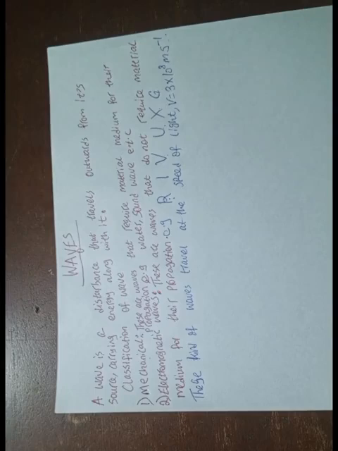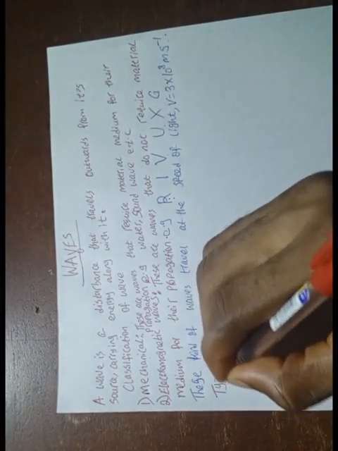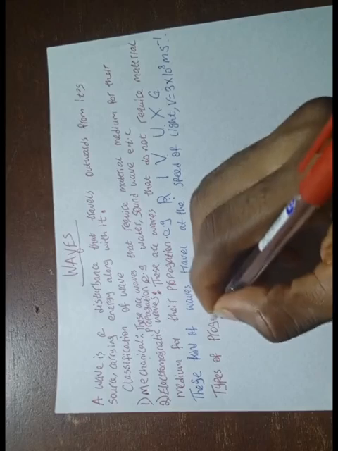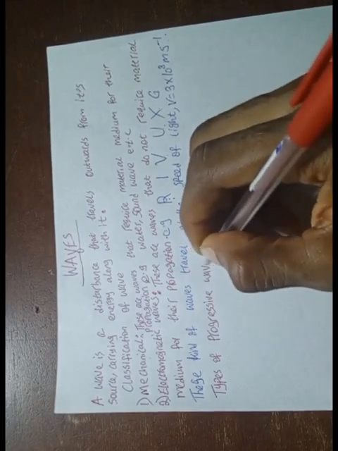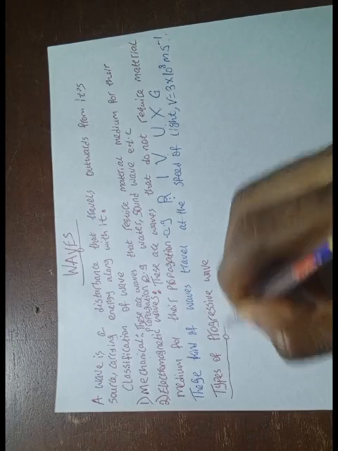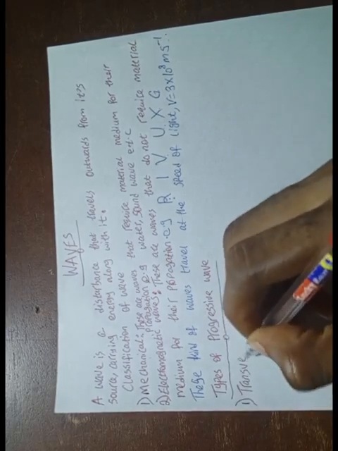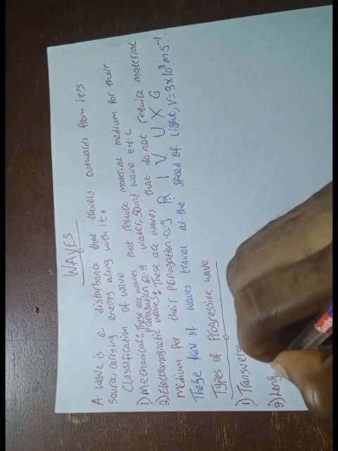All right. Now we're going to go to types of progressive wave. So what are the types of progressive wave? We have transverse wave, and we have longitudinal wave.